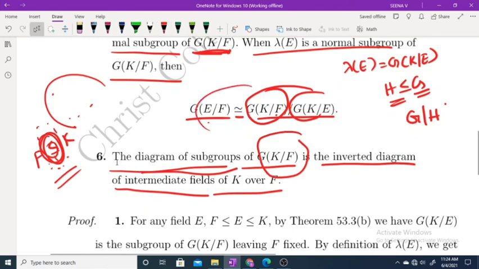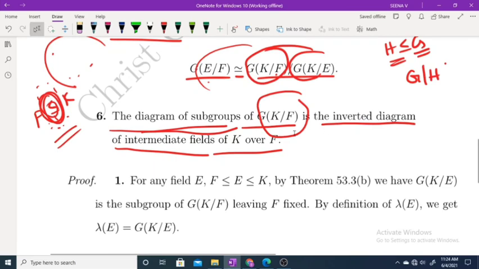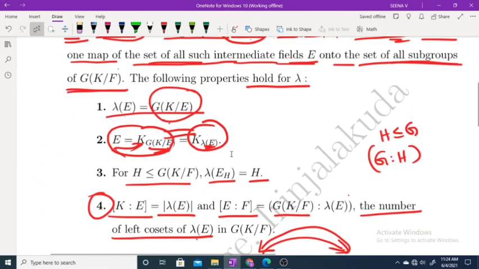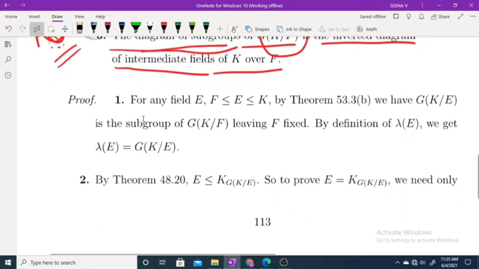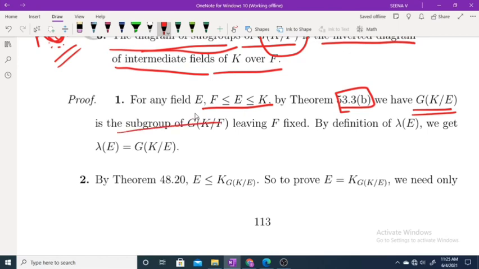And the diagram of subgroups of G of K over F is the inverted diagram of intermediate fields of K over F. So we are proving the first one. First one is very easy. The first one is: for any field E with F a subfield of E a subfield of K, by our previous theorem, we have G of K over E is a subgroup of G of K over F and leaving E fixed.